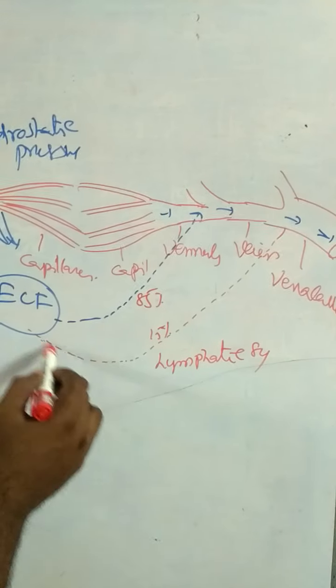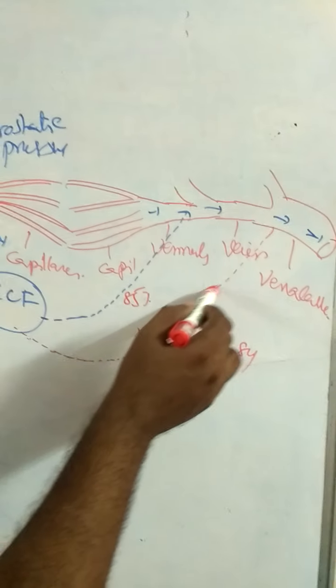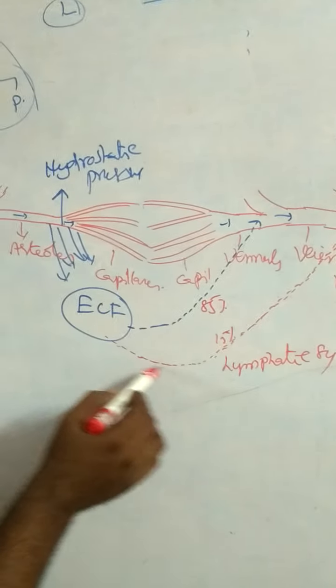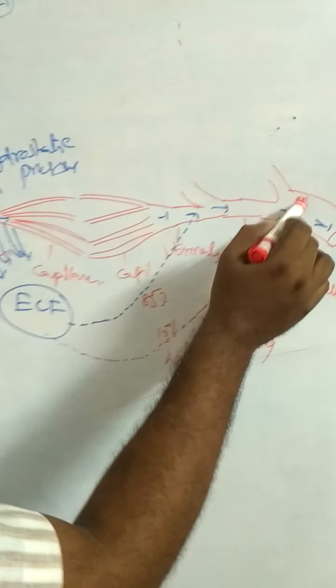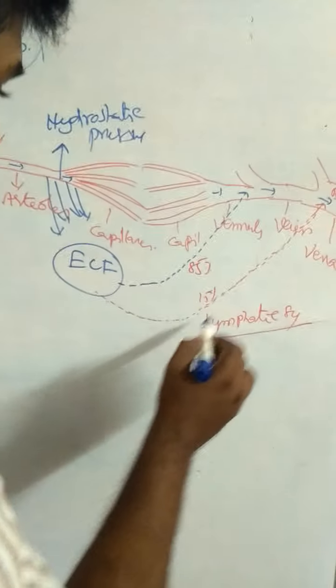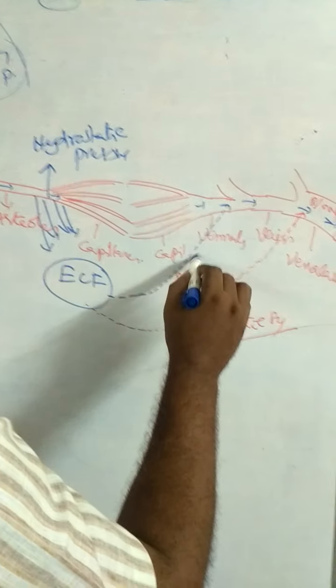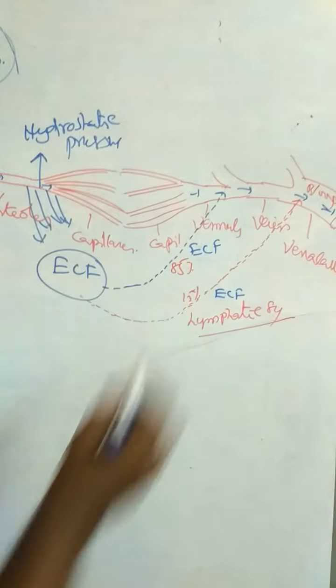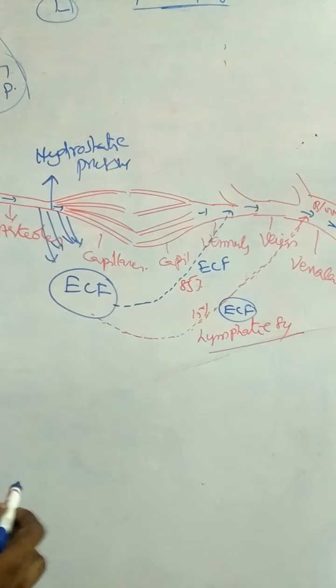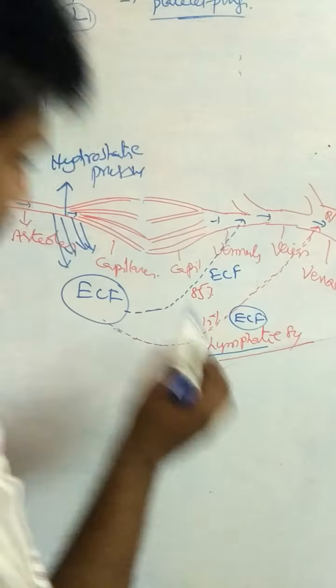This is the lymphatic system. Most of the ECF directly enters the blood, and a very small amount of ECF also enters the blood through the lymphatic system.